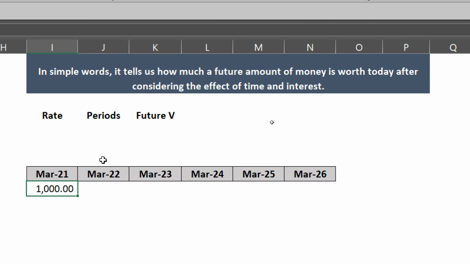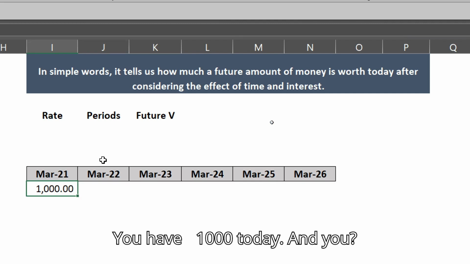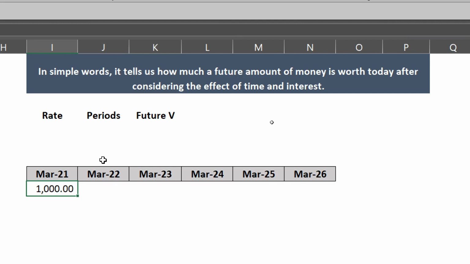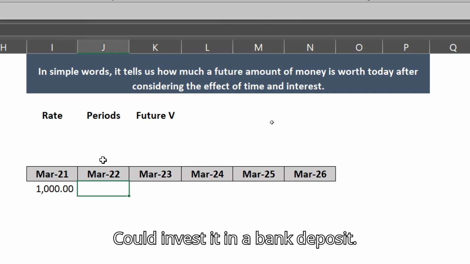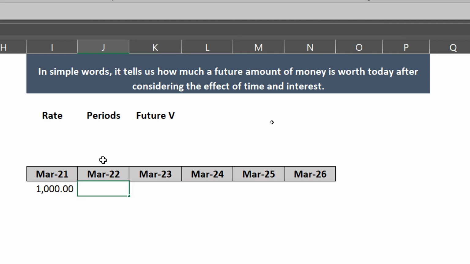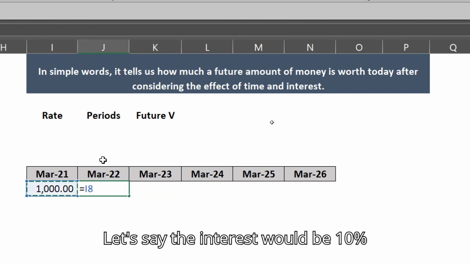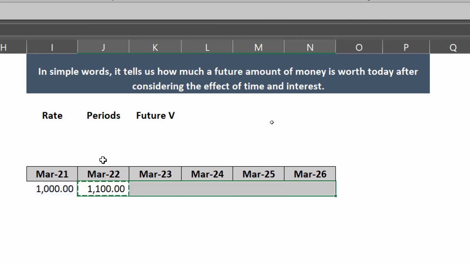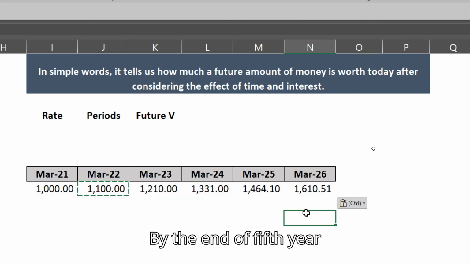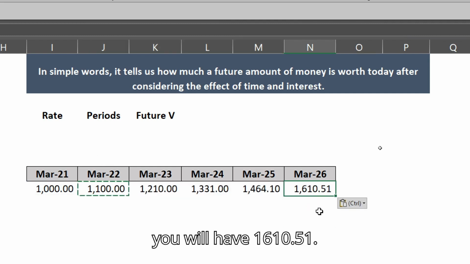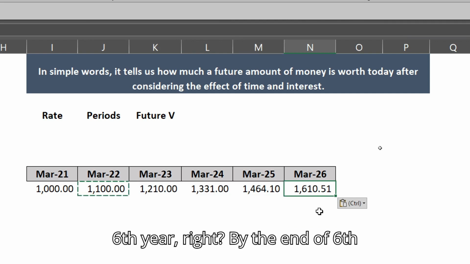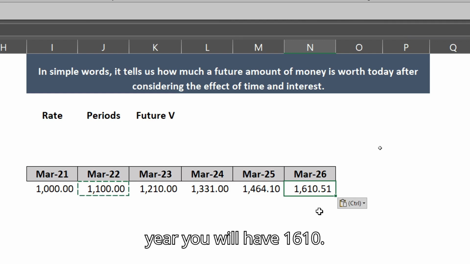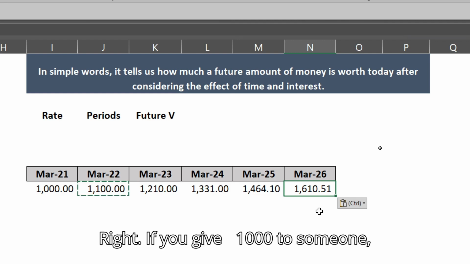Imagine you have 1000 rupees today and you could invest it in a bank deposit. Let's say the interest would be 10%. You invested for 10%. By the end of 5th year, you will have 1610.51. By the end of 6th year, you will have 1610, right?